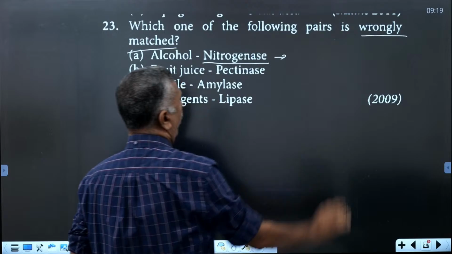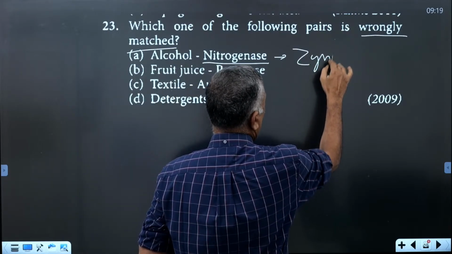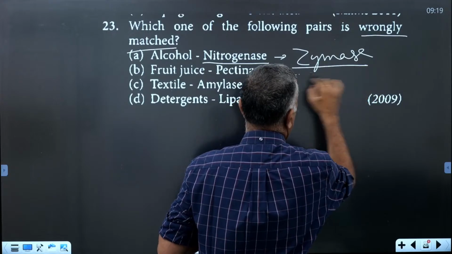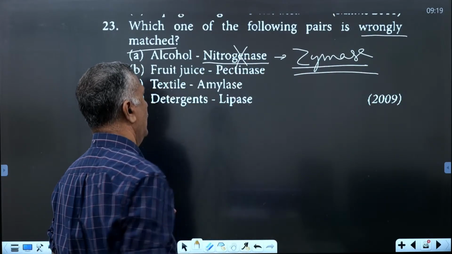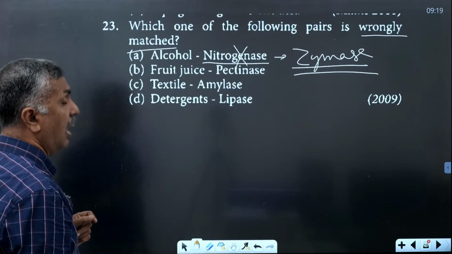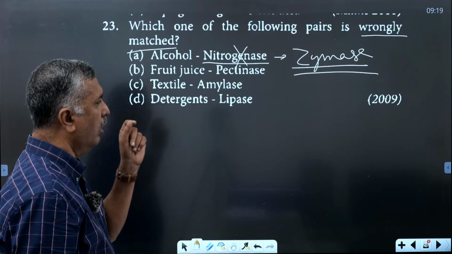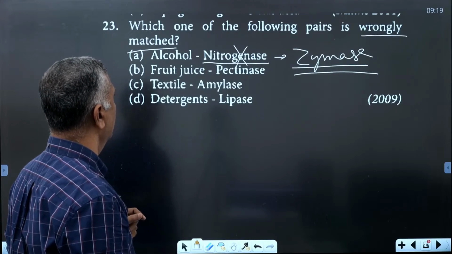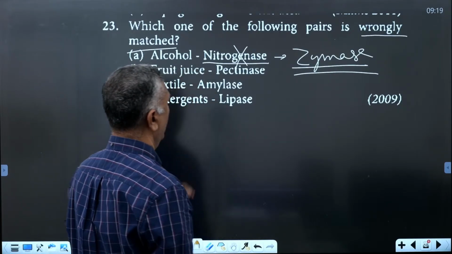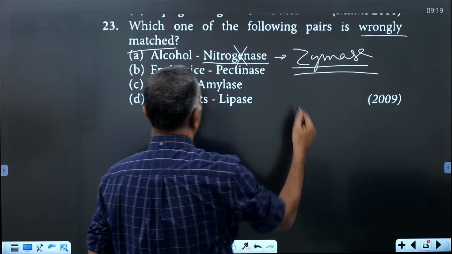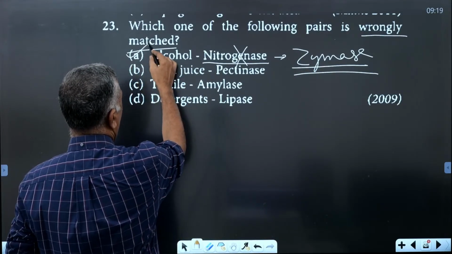During alcoholic fermentation by yeast, the enzyme is called zymase, not nitrogenase. That is the wrongly matched one.